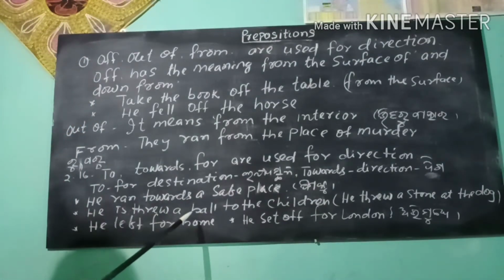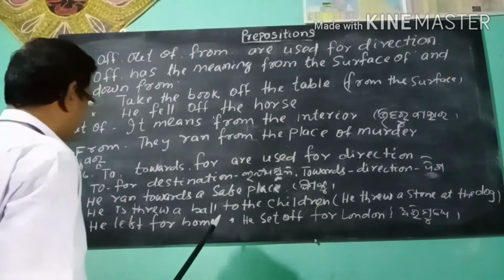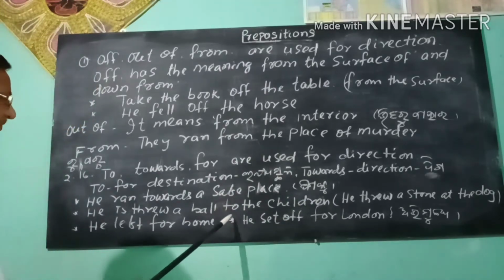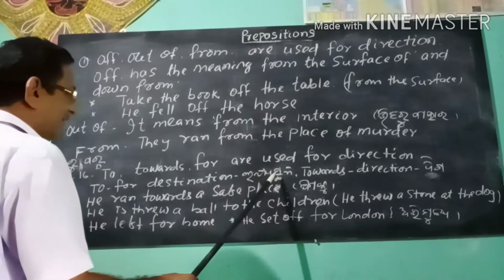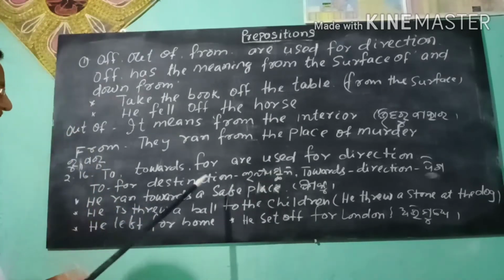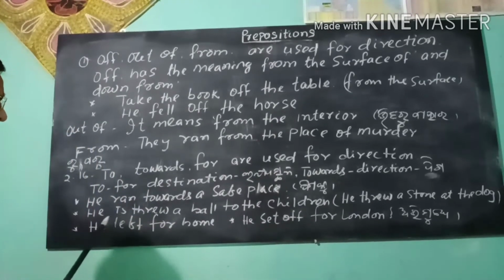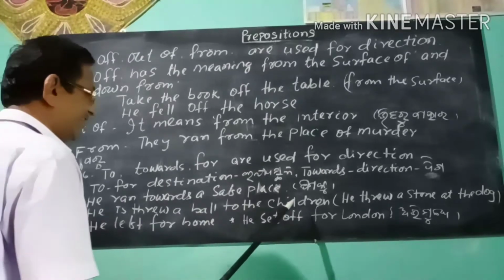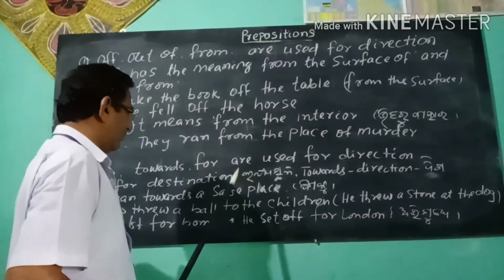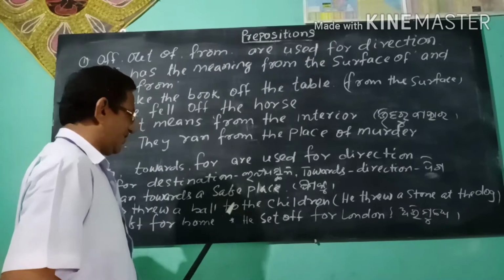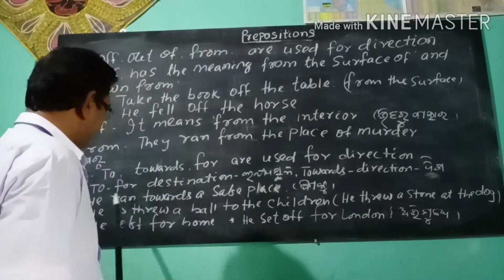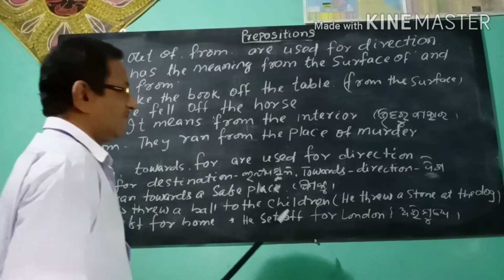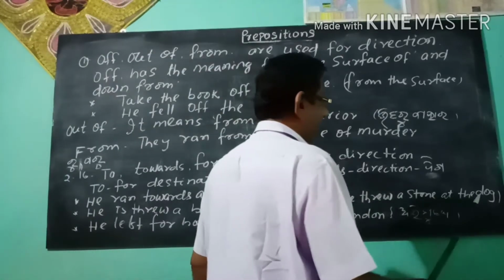He threw a ball to the children. Here the preposition to is used for the destination. To is used for cooperation. Next, you see another example. He threw a stone at the dog.